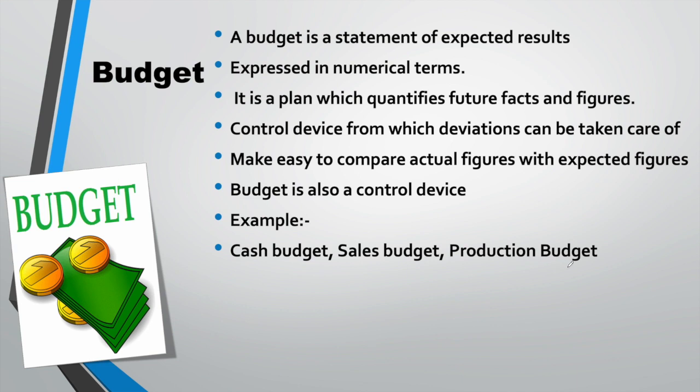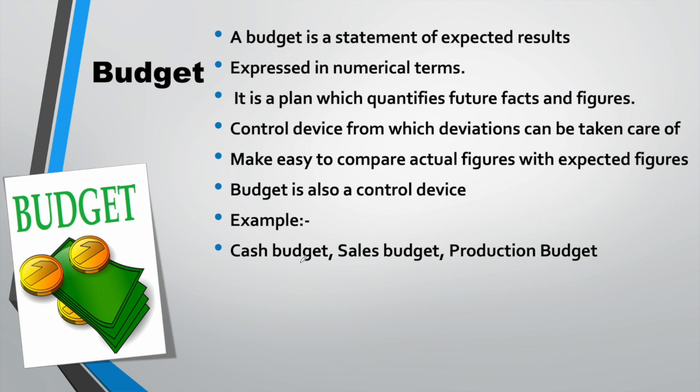Now let us take the example of the cash budget. The cash budget is a basic tool in the management of cash. It's a device which helps managers to plan and control the use of cash. It's a statement showing the estimated cash inflows and cash outflows over a given period of time. Cash inflows would generally come from cash sales, and cash outflows would generally be the costs and expenses associated with the operation of the business.